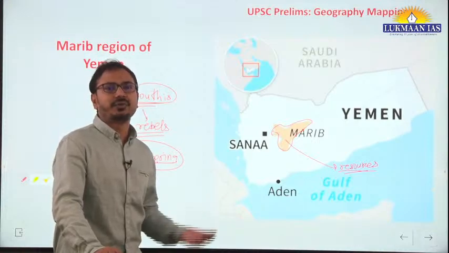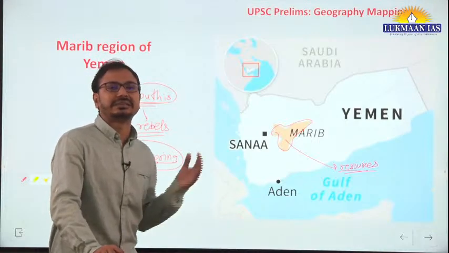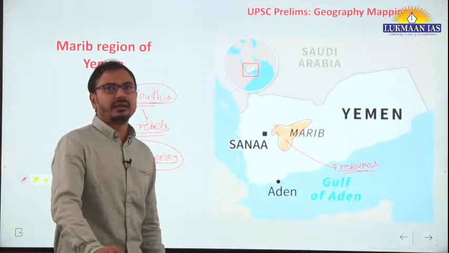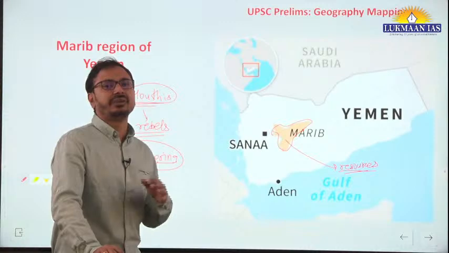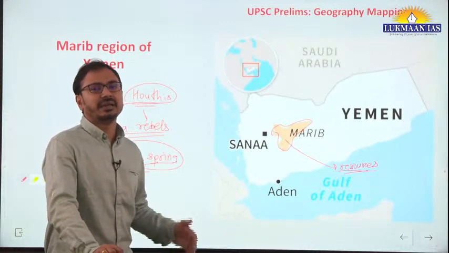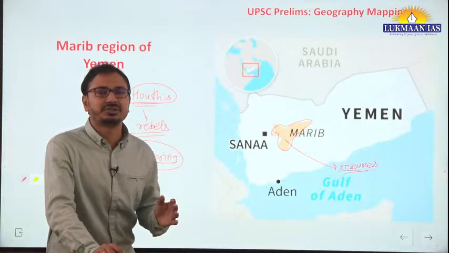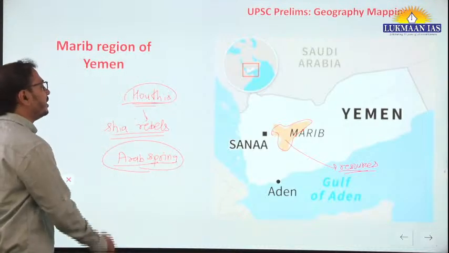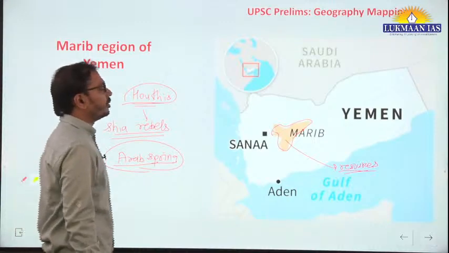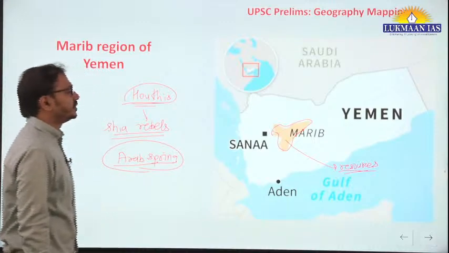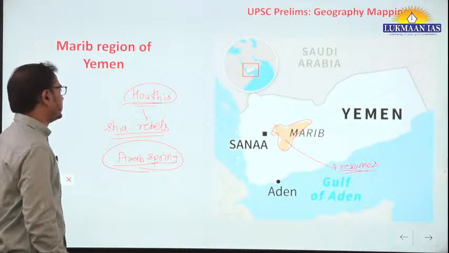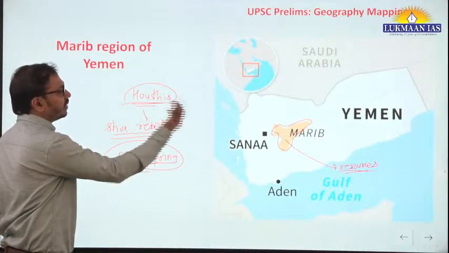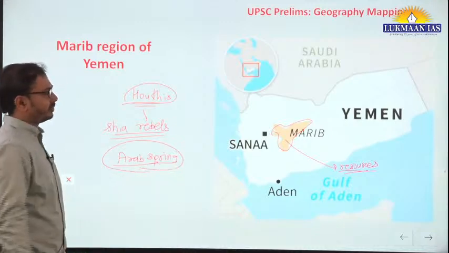Okay, and this fight has been continuously going on for the last 7-8 years in that region. And the country is facing severe poverty, unemployment, hunger. Around 75% of people in Yemen are facing the problem of poverty. This is the situation in Yemen. Okay, so remember that Houthi rebels in Yemen, Marib region, you should be aware.